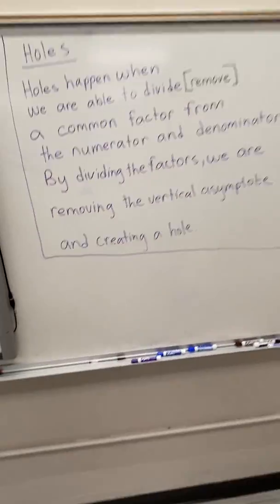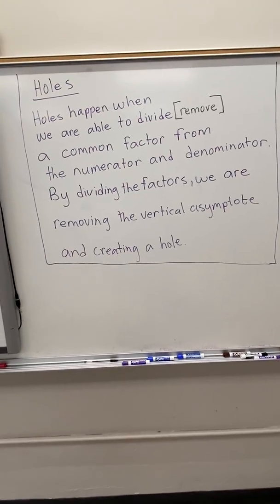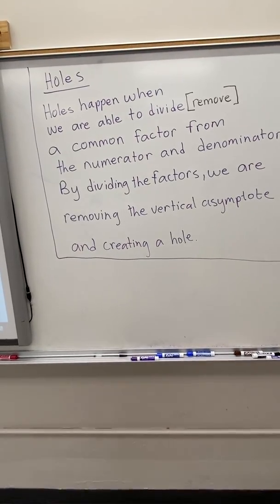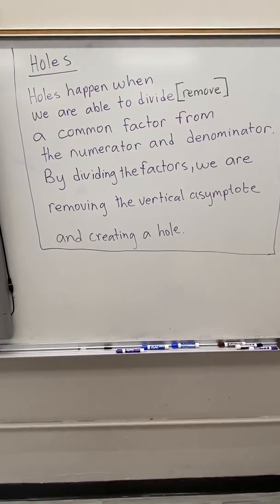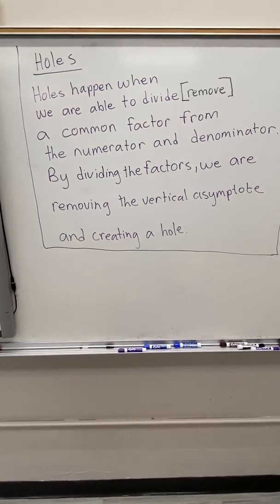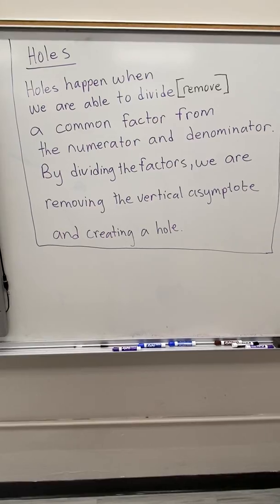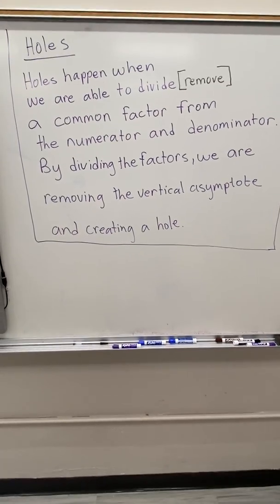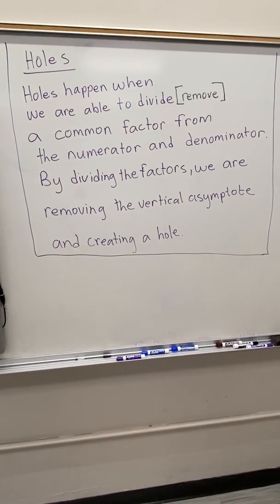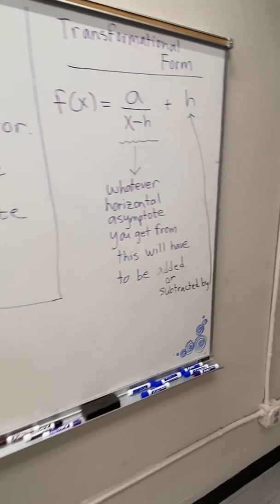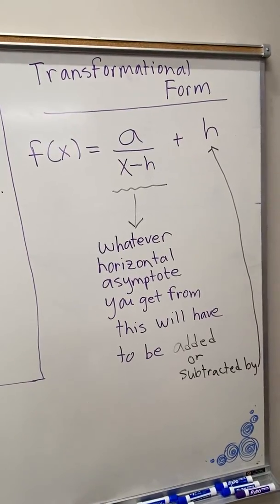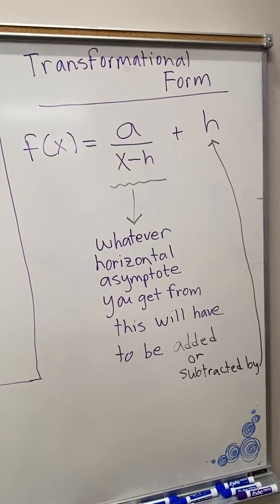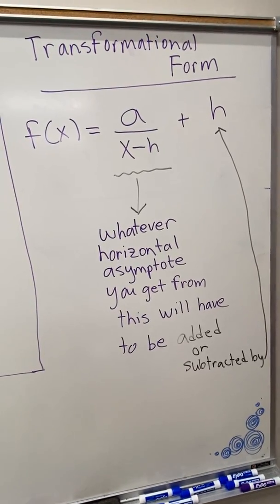Next, we're going to talk about our famous holes we've been wondering about. Holes happen when you're able to divide a common factor from the numerator and the denominator. So when we remove them, we're removing a vertical asymptote, thus creating a hole, which you will see in our example. Last little definition: this is the form of a rational function in transformational form.